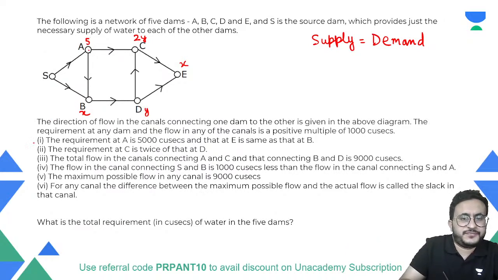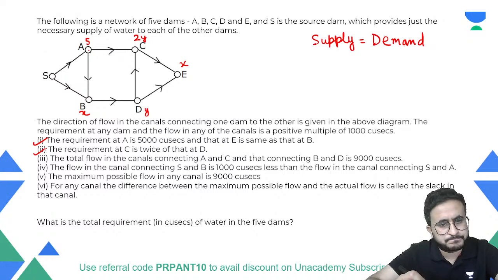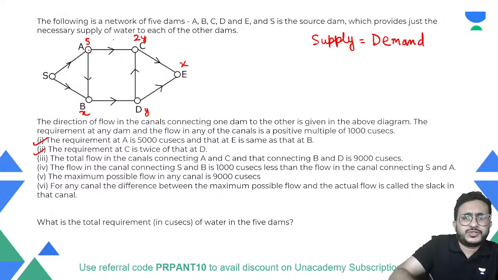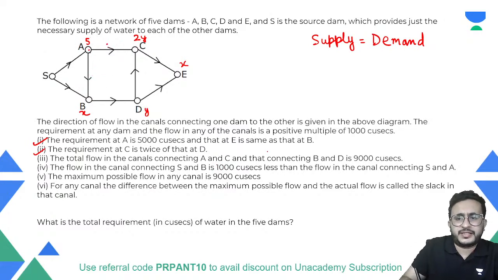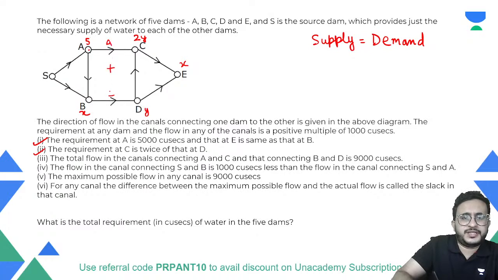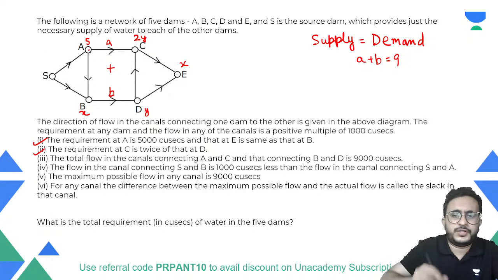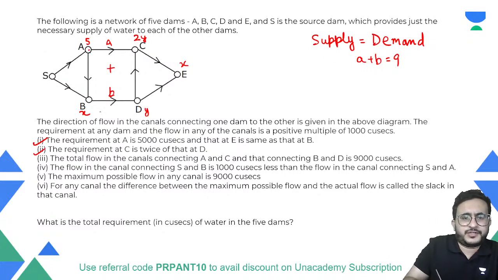Okay, so this we have utilized, this we have utilized. The total flow in the canals connecting A and C. So this is A and C, A and C. This and that connecting B and D is 9,000. So this plus this is 9. Let us say this is A and this is B. So A plus B is 9. Okay, so the total flow is 9,000 that is given to us.